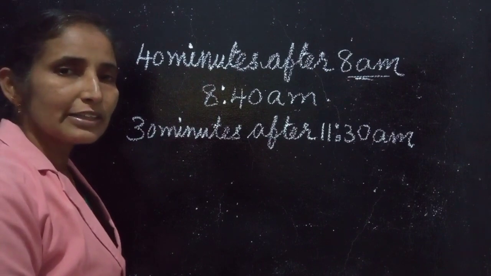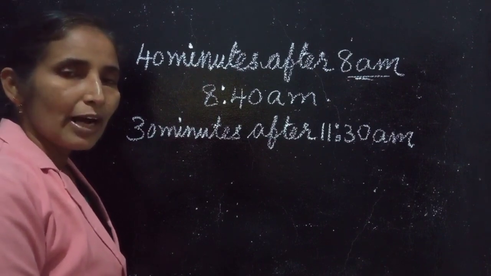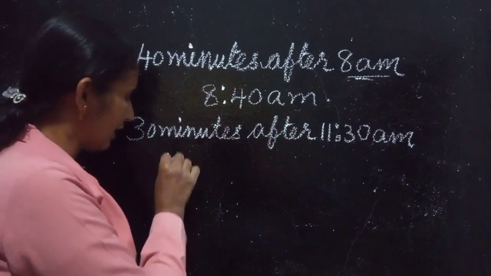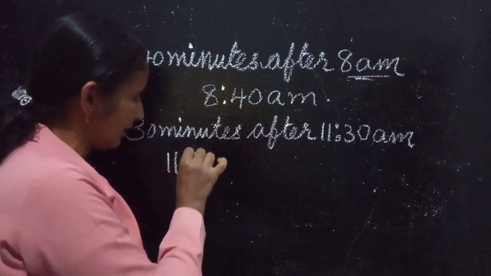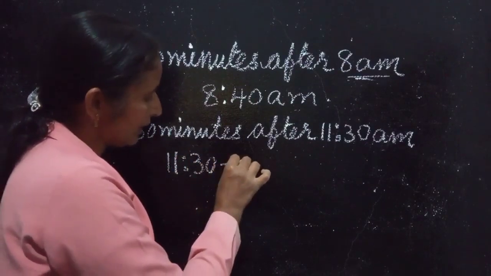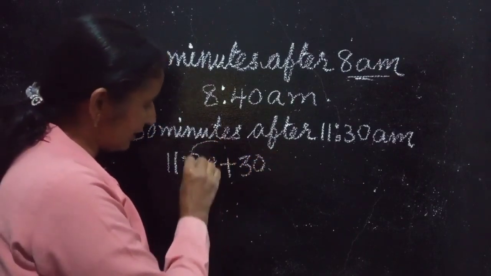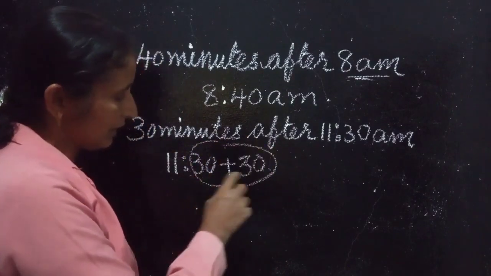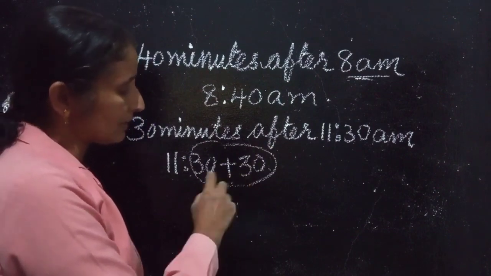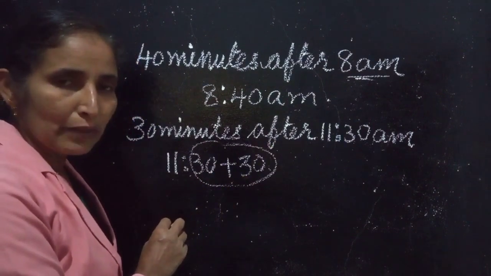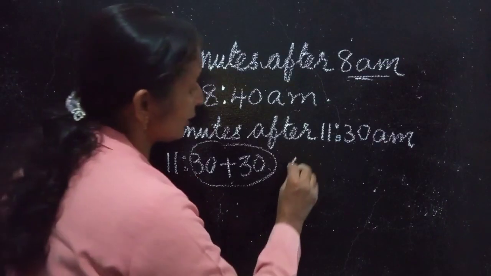How will you calculate? After 11:30, 30 minutes more. So we have to add these minutes together. 30 plus 30. How many minutes? 30 plus 30? 60 minutes.